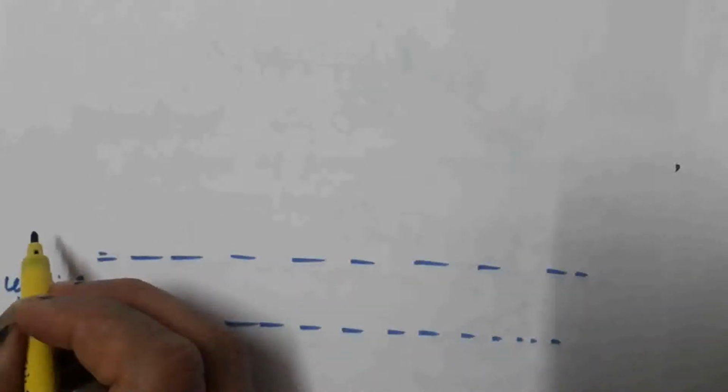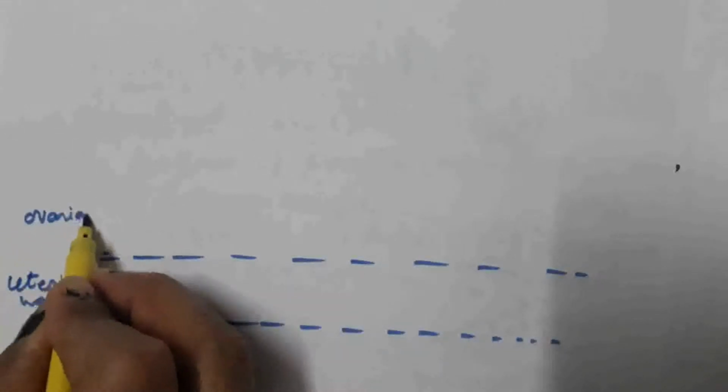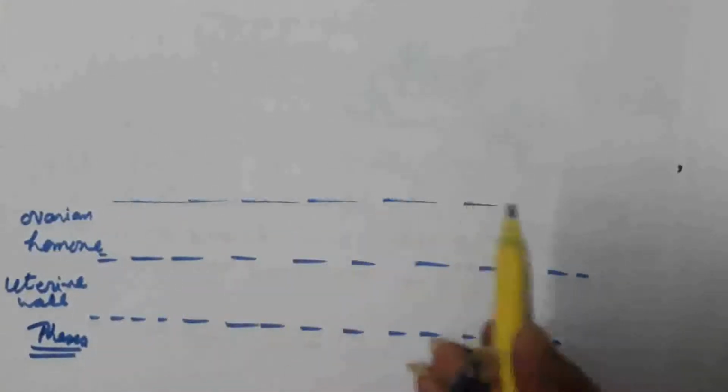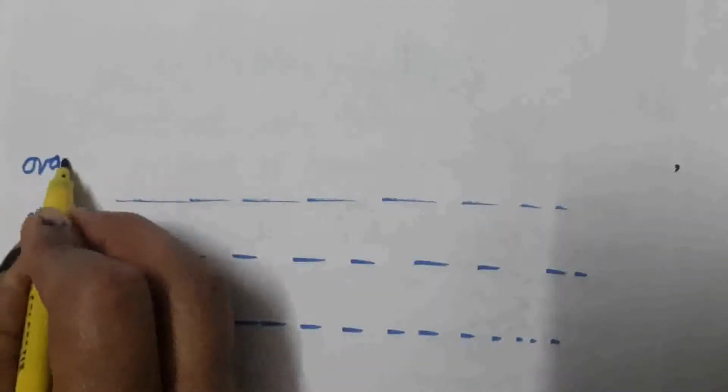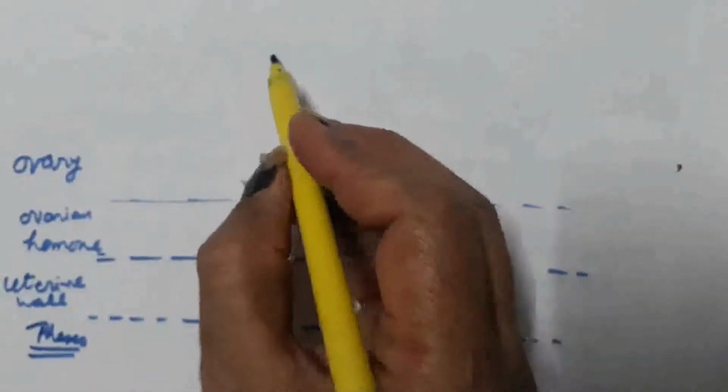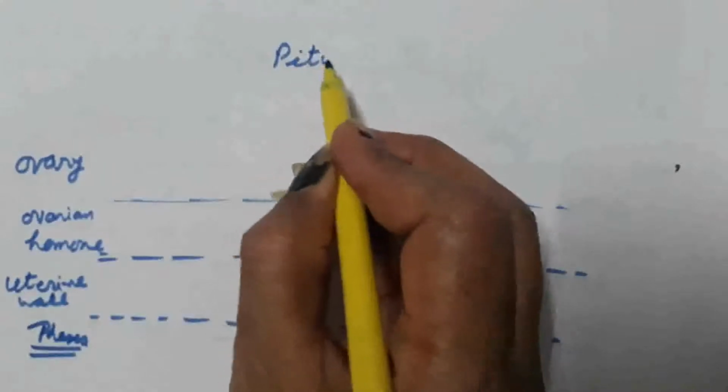We will discuss here. Above this we will discuss the changes in the ovarian hormone, above this we will show the changes in the ovary, and here we show the hormones of pituitary gland.